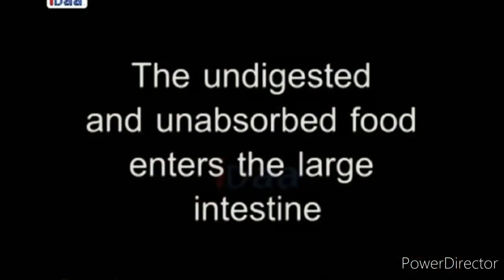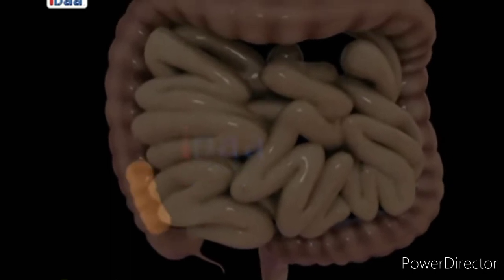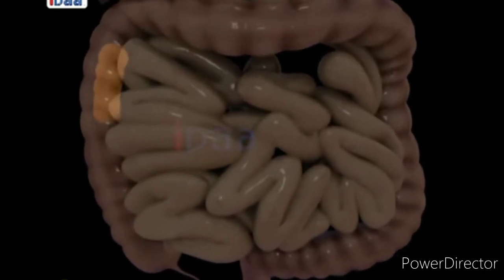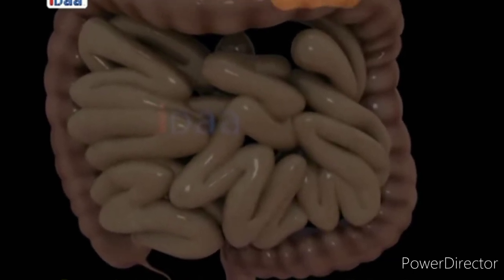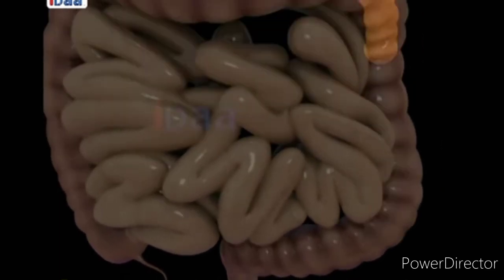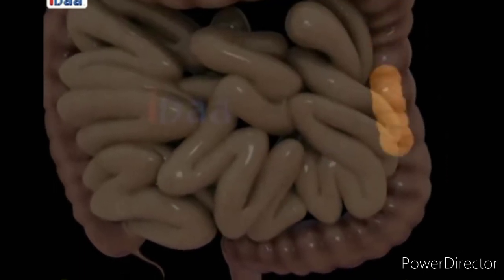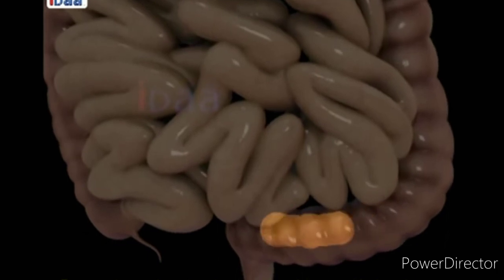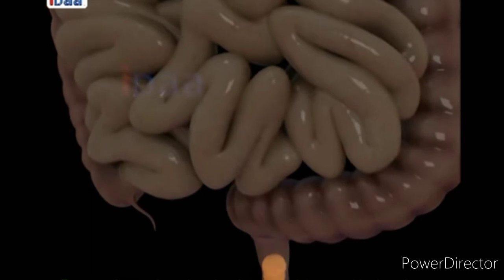The undigested and unabsorbed food enters the large intestine. Large intestine. The large intestine is smaller than the small intestine. Once the undigested food enters the large intestine, it absorbs water and some salts from it and passes the remaining waste into the rectum. Here it remains as semi-solid, which is called feces. The feces are waste material removed through the anus. This process is called egestion.